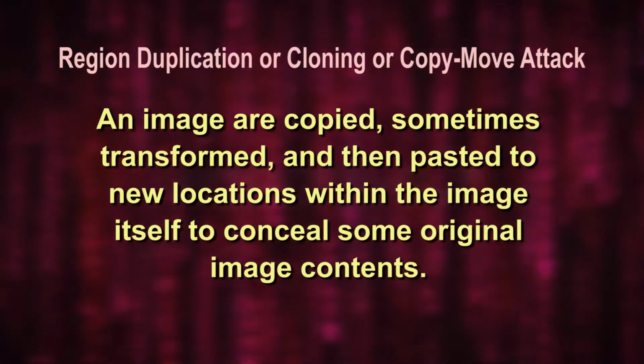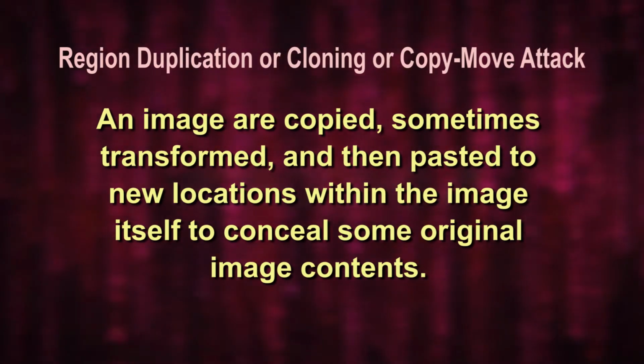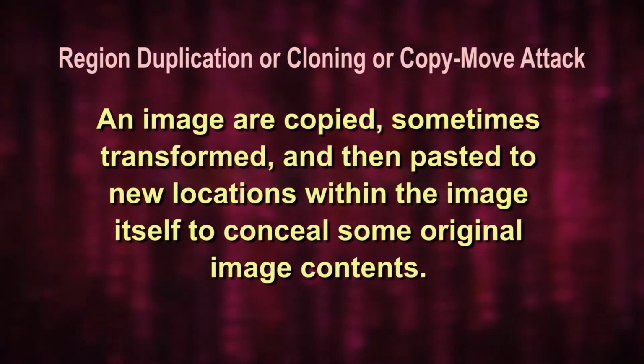Region duplication, or cloning, or copy-move attack. In this, a selective region from an image is copied, sometimes transformed, and then pasted to a new location within the image itself to conceal some original image contents. Usually texture segments like grass, foliage or rock are copied, which are hard to demarcate since they belong to the same image.